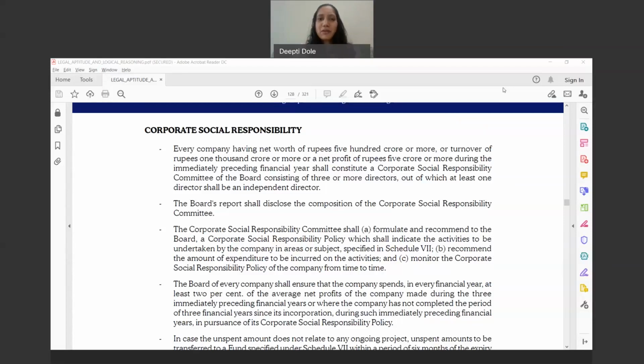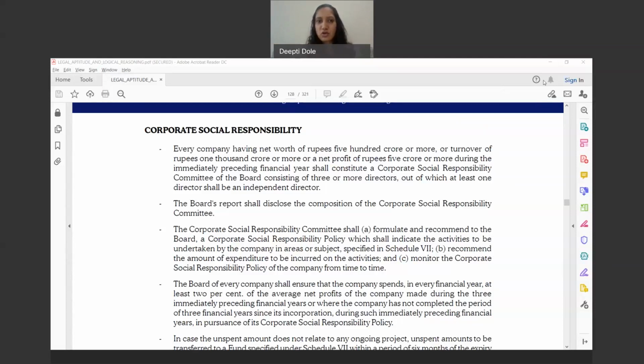Earlier, the corporates were doing it as per their own will and wish, how much they wanted to donate, and whether they wanted to donate for a particular cause or not. But CSR has been introduced for the first time in the Companies Act, wherein any company which is meeting the threshold is covered.